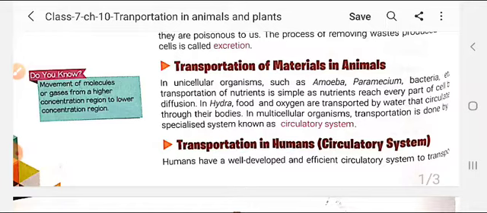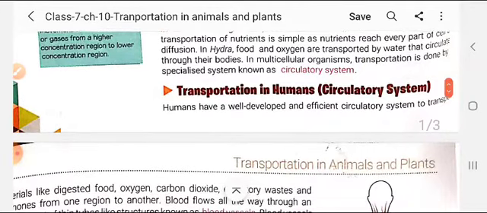Now, in multicellular organisms like human beings, transportation is done by a specialized system known as the circulatory system. My next topic will be transportation in humans, that is the circulatory system.